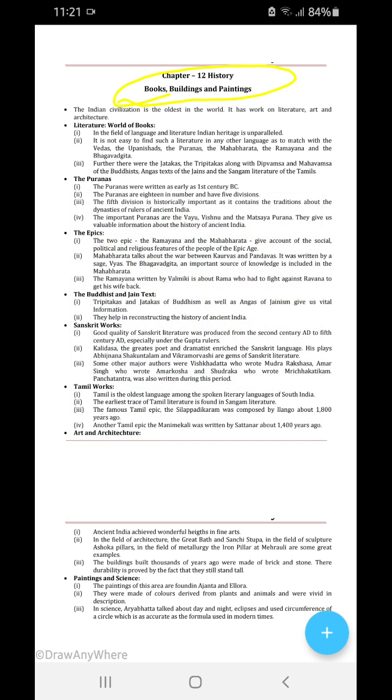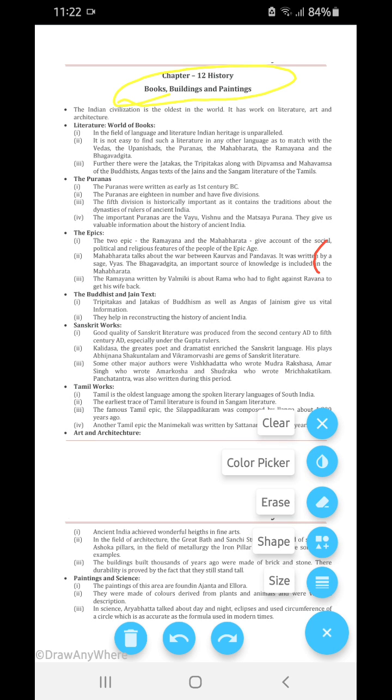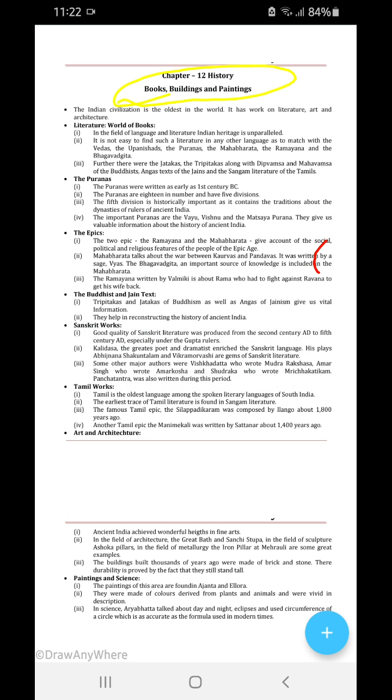Indian civilization is the oldest civilization in the world. The first civilization to become known was the Harappan civilization. We all know it worked on literature, art and architecture. You see how well the architecture was in Harappa, how well the city was planned, but we do not get any literature evidence in Harappa. We do get it in the Vedic age, which was also a great period.